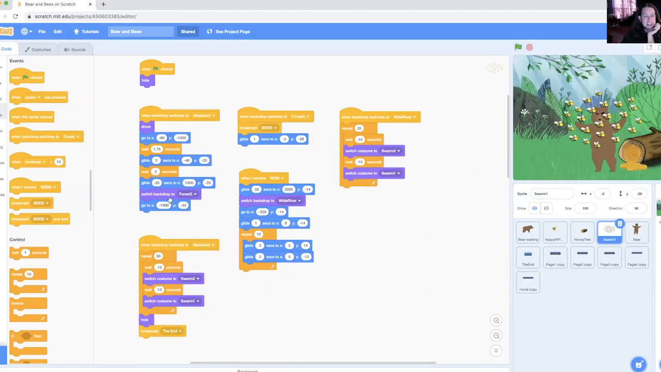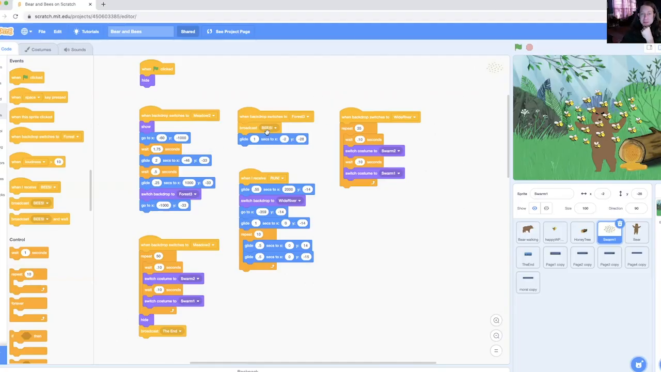So you see at the end of this one, it switches the backdrop to forest 3, where we still have our angry bear. And we've told it to go to this position and zoom over to the bear. So when the backdrop switches to forest 3, which is where we are now, we're broadcasting an event, bees, and we're going to this other position. So that's what's happened here.